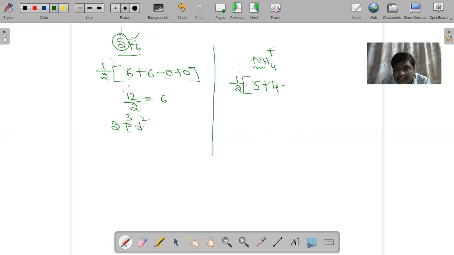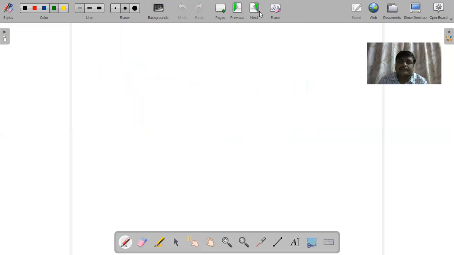Next, C is the charge of the cation. So plus C is nothing but the cation charge, so 1 plus 0, because the ammonium ion is a positively charged ion. So the cation charge will be there, the anion charge will not be there. So now 4 minus 1, 3. 3 plus 5, 8. So that is 8 by 2, which means 4. 4 means 1 s orbital and 3 p orbitals. So this is the hybridization in the case of the ammonium ion, NH4 plus.